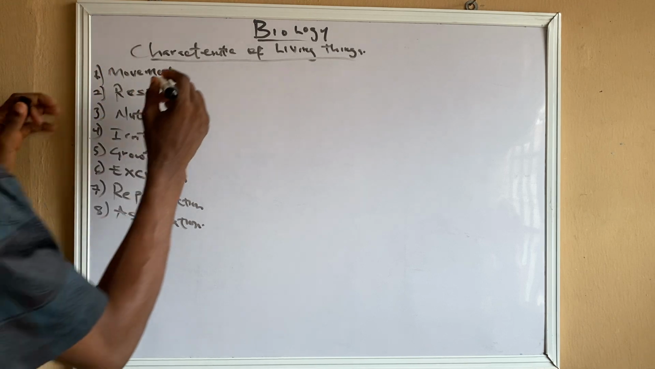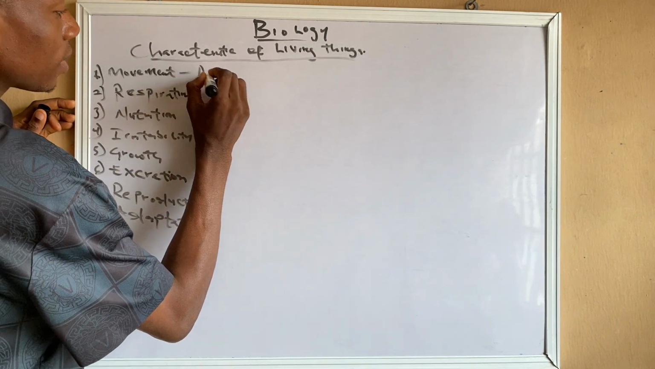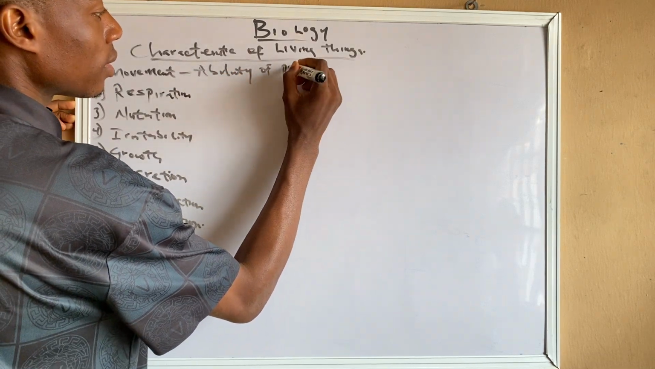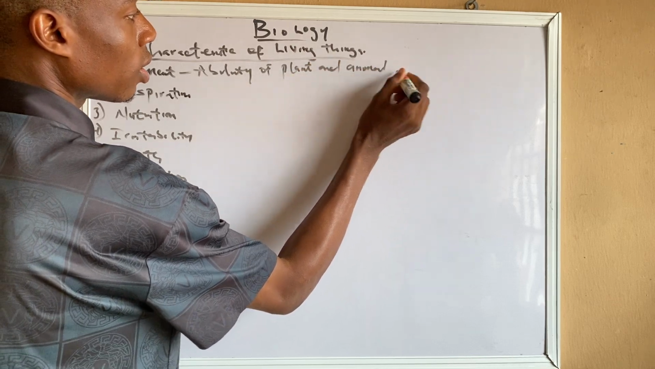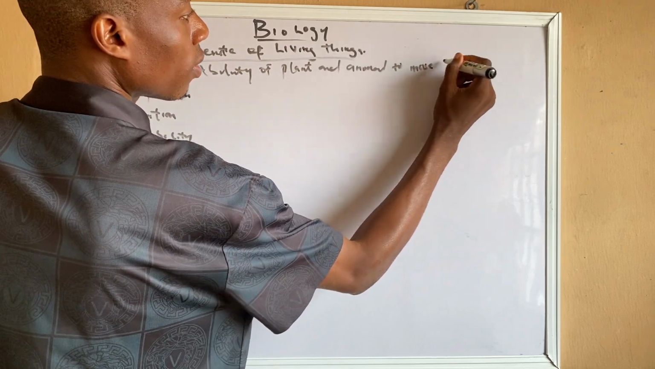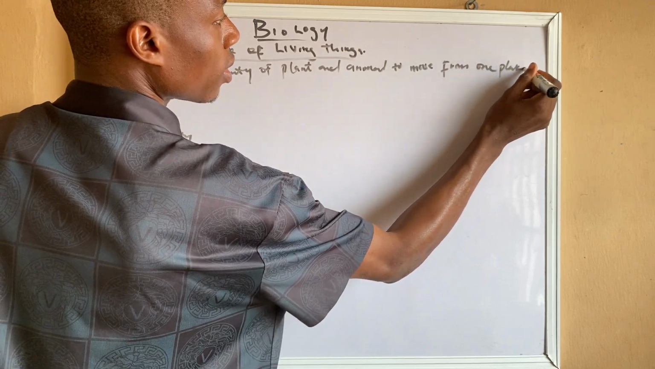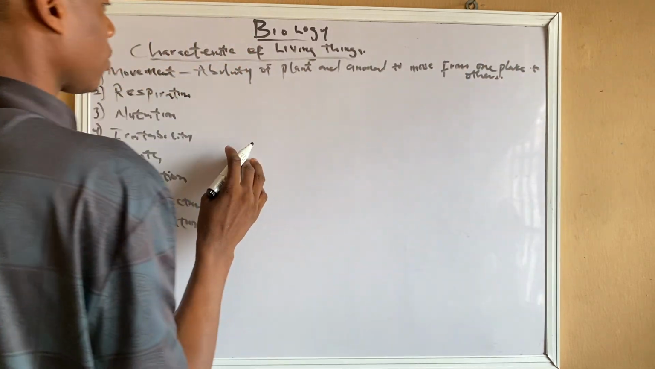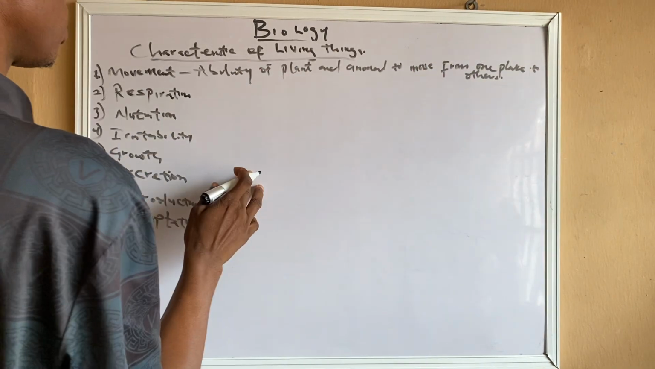So what is movement? Movement is the ability of plants and animals to move from one place to another. Ability of what? Of plants and animals to move from one place to another.